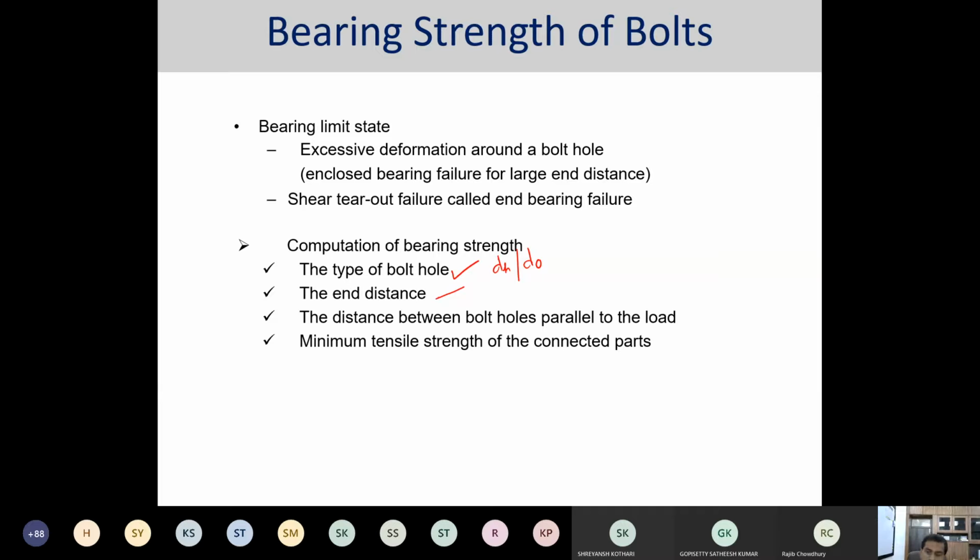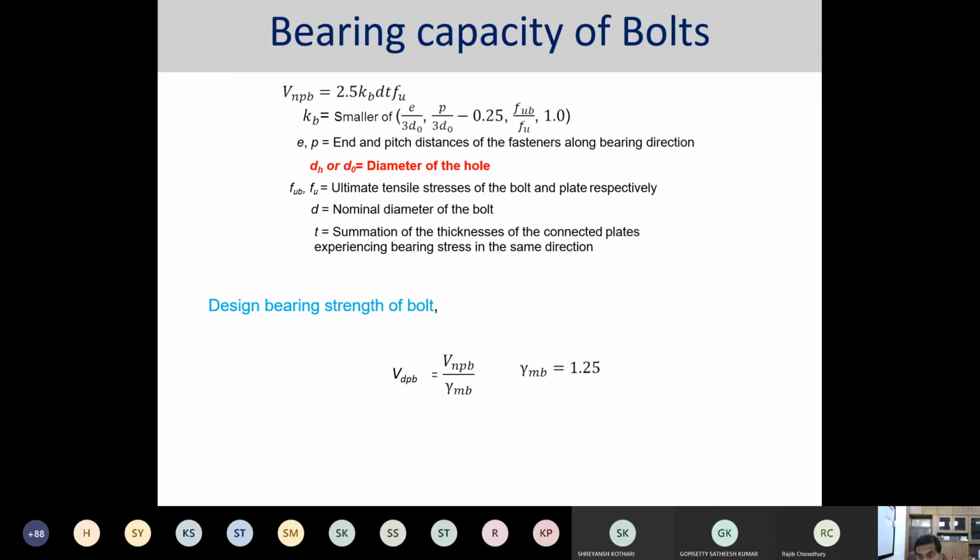To remove the catastrophic failure over there, you have to provide a sufficient end distance and also edge distance. As per IS 800, both the end distance and edge distance give the same or similar values. And what are the other factors? That is the minimum tensile strength of the connected parts. Let me just go ahead with that, and once the problem comes, we'll sort that out. So how do we get the nominal bearing strength, or the bearing capacity, of the bolt?